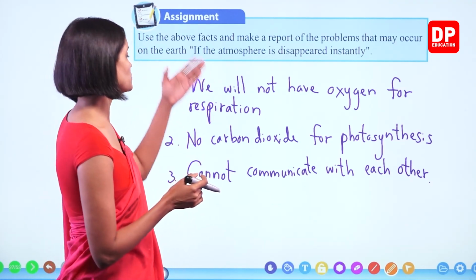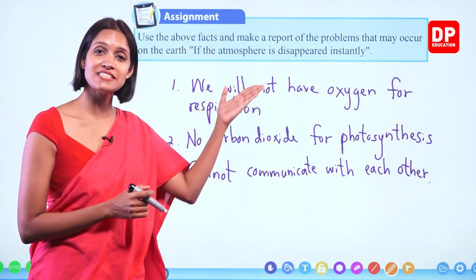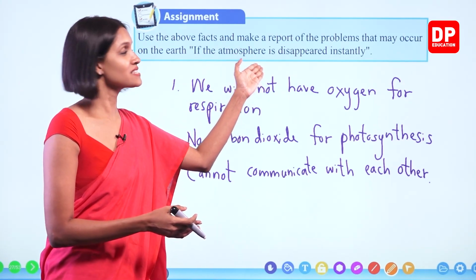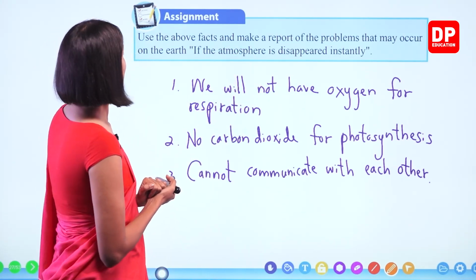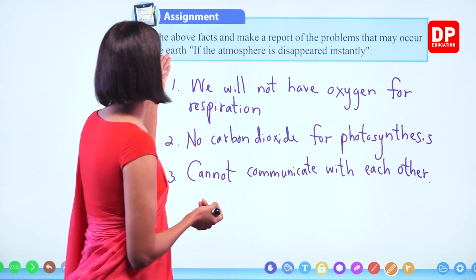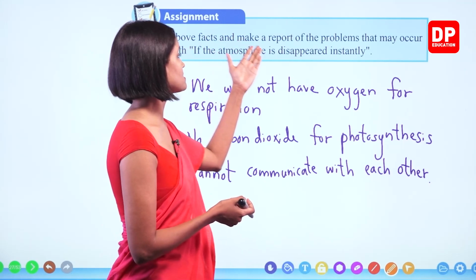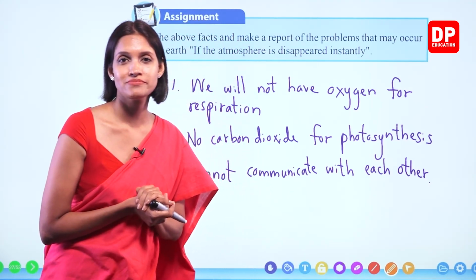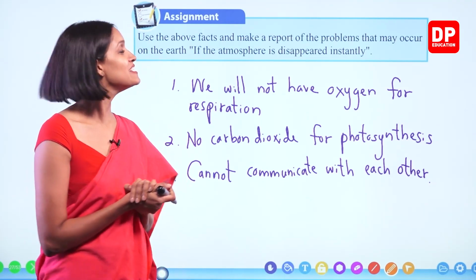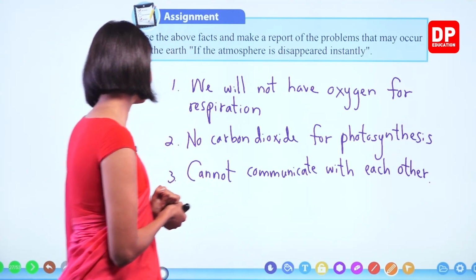Right, children? So you can go through the previous list and make your own list here according to this report. Okay? So use the above facts and make a report of the problems that may occur on the earth if the atmosphere has disappeared instantly. We all will die anyway without oxygen. Right, children? So we'll move on to the next.